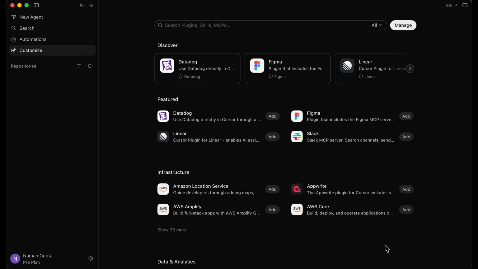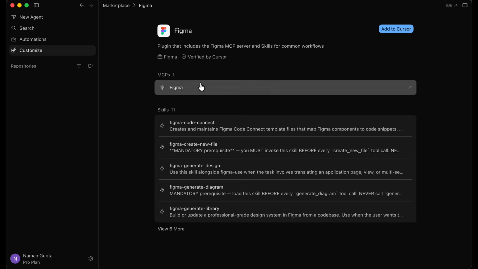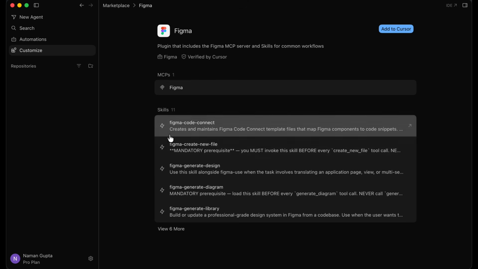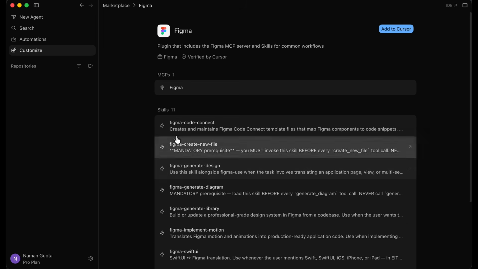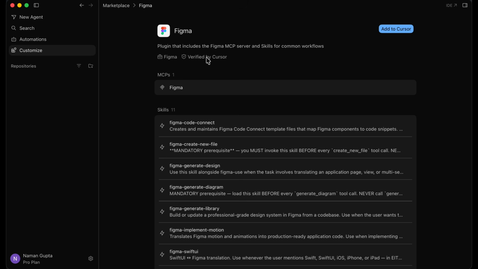Now, if you want to install MCP servers, the easiest way is to just install it through a plugin. If you don't know what plugins are yet, don't worry. We're going to cover that in just a few minutes along this course. But what we mean here is that if you install a plugin, it automatically contains an MCP. So by installing the Figma plugin, I will automatically get access to the Figma MCP. And along with that, I'll also get access to some very common workflows in the form of skills. These are very useful skills with regards to this particular MCP and plugin that I'm using. These skills will be related to Figma and designing with Figma in Cursor. So you get all of these skills and you also get the Figma MCP by installing the plugin. All right, so this is one.